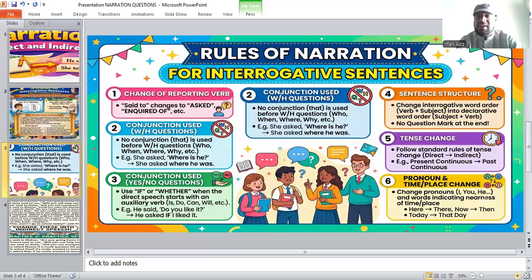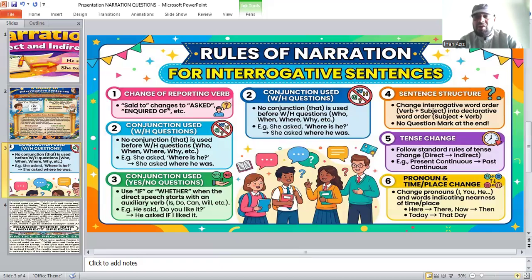So this is a very important rule. Many students commit such mistakes that they end the sentence with a question mark. No question mark is there, and your sentence structure must be that of a simple sentence.